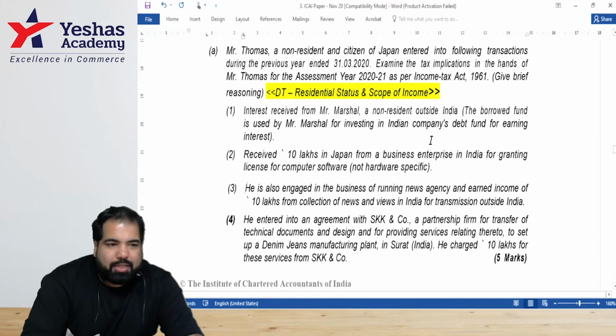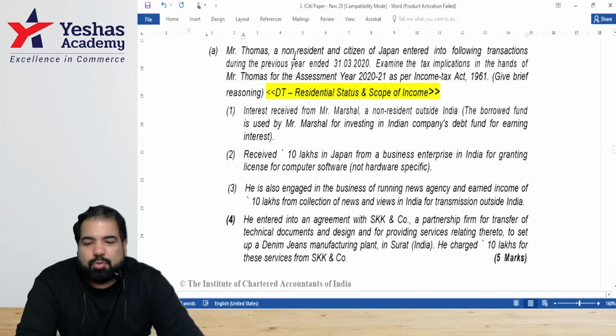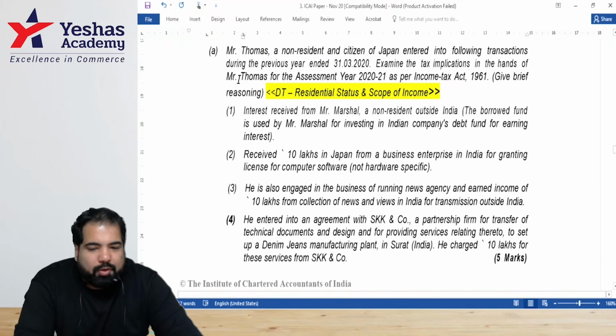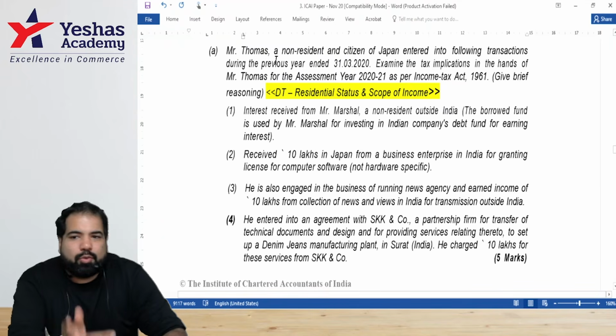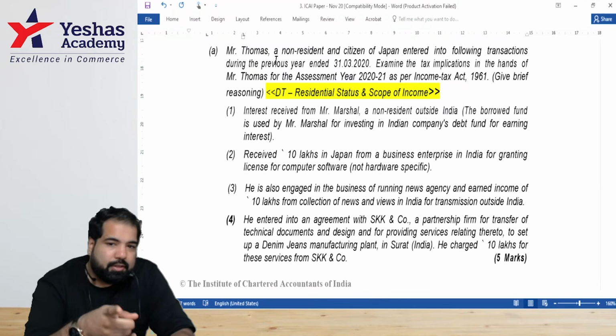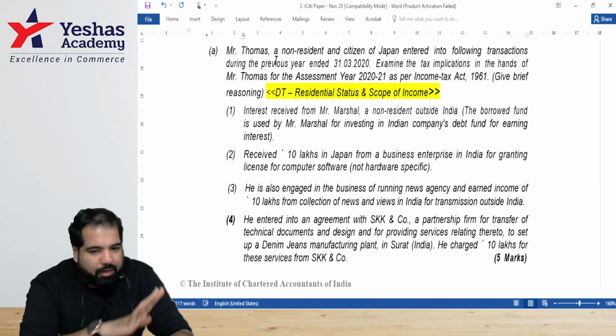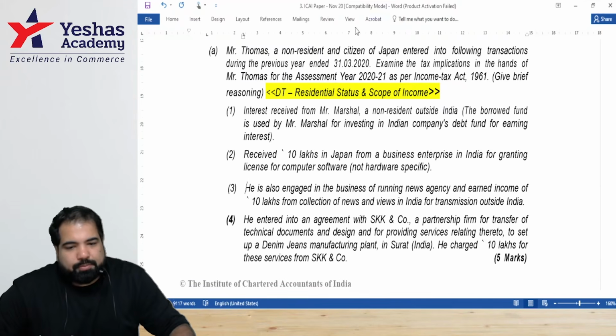Guys, I'm reading it. You guys will read this with me. Mr. Thomas is who? Non-resident, and he's a citizen of Japan. Engaged in the following transactions. Examine this. So here they've told you also he's a non-resident. So we have to only check for India connection, which is DEAR.